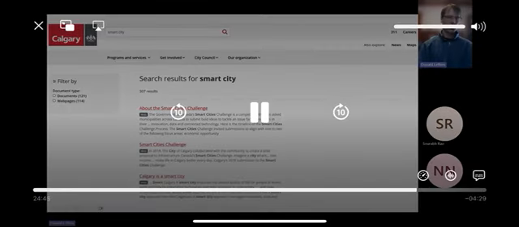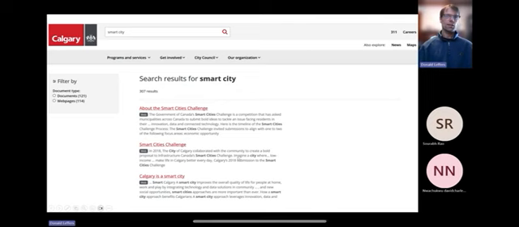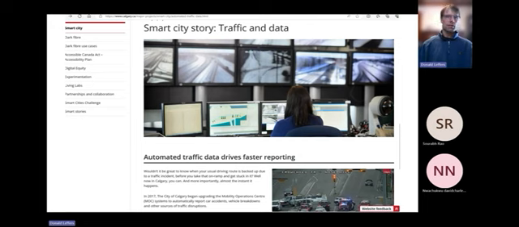I'll just scroll through them and try to find one that looks like a particular initiative and click on it and see what comes up. And so I clicked on Calgary as a smart city, right? Because that seems to be an important page where perhaps the city will tell us about all the different ways that it's smart. And that's exactly what happened. So there's these different initiatives. There's different case studies. And one of them has to do with traffic.